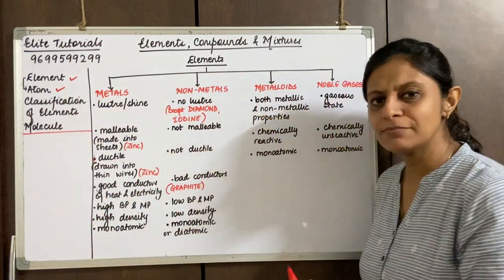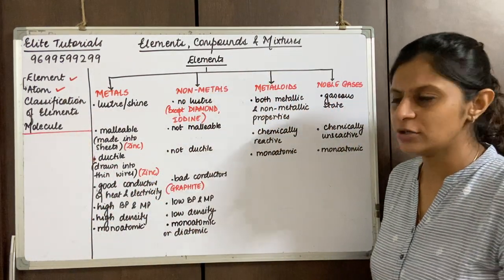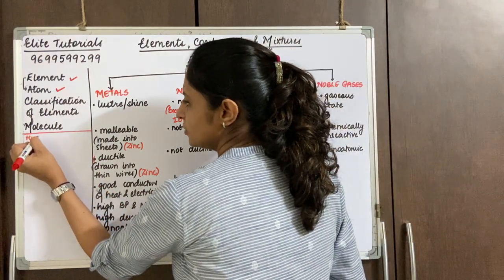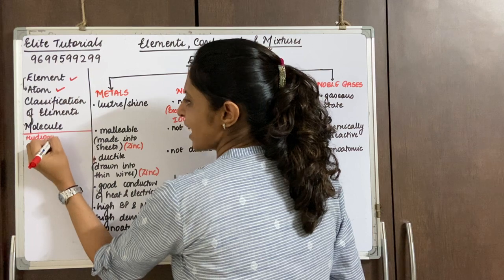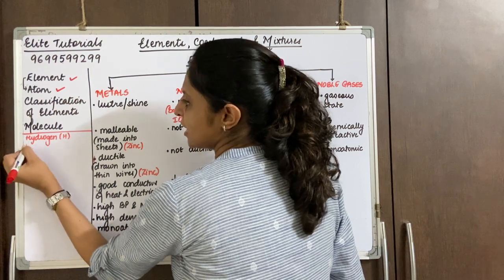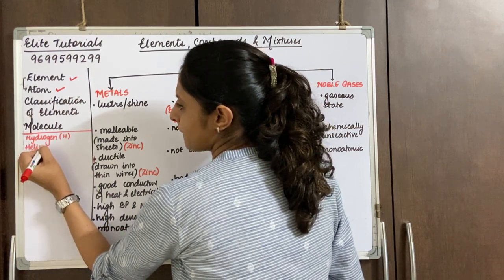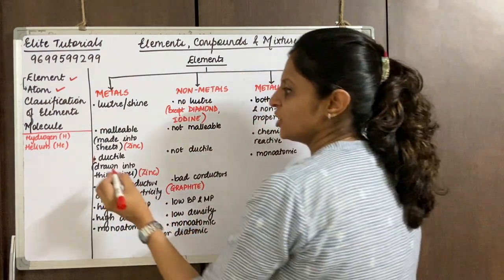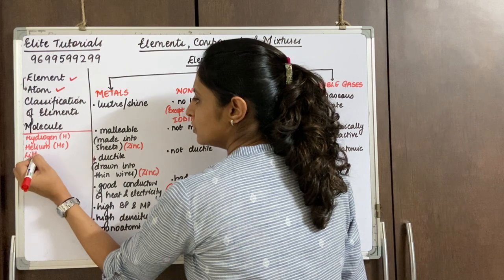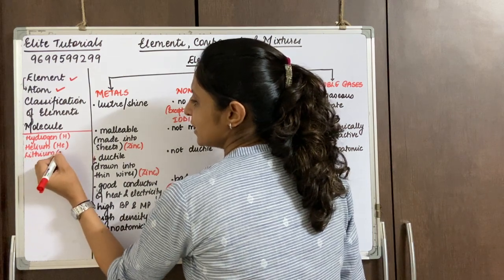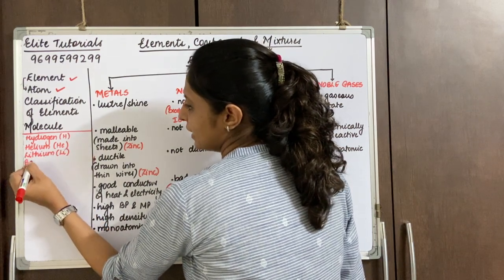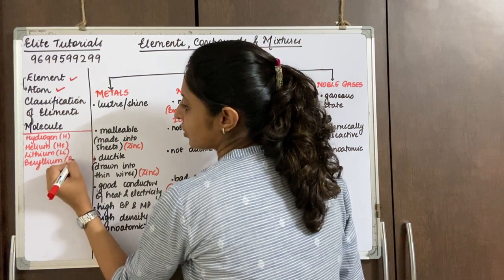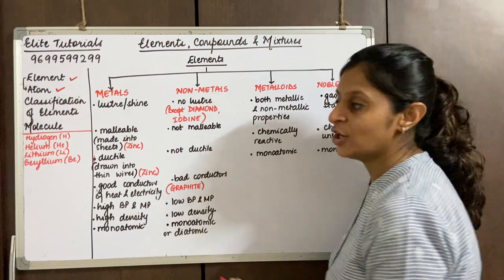I'll write the symbols possibly, so I'm sure everybody knows this, or else we start with the names. The first one is hydrogen, which has a symbol H. Then we have helium, He. Lithium, that is Li, beryllium, that is Be.